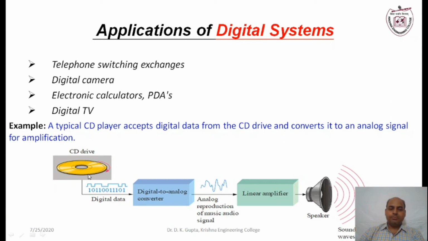Suppose we are having a CD drive. We know the CD drive contains the information in a digital form. So whenever we play the CD, a string of 1s and 0s comes out from it, and this digital signal is processed through the D2A converter, which produces the analog signal, and that analog signal, when amplified, we can easily observe through the speaker or any other media. In the reverse, suppose we are having an analog signal, then it is converted into a digital one, and that can easily be stored in a system or any storage media.